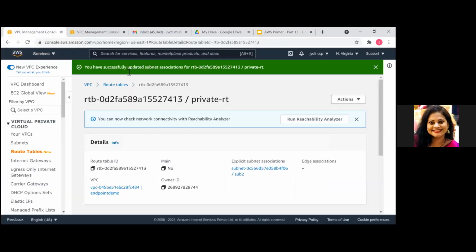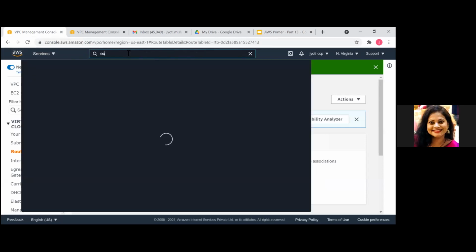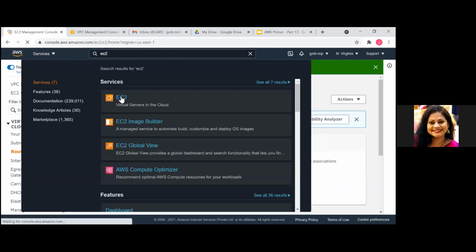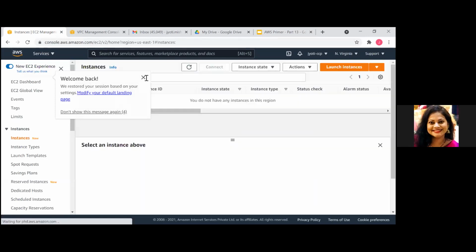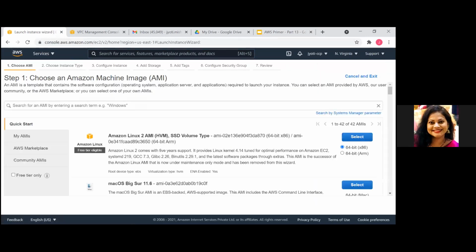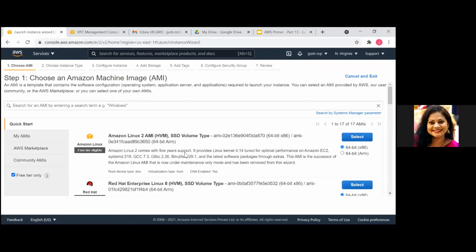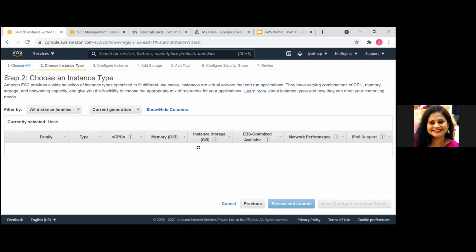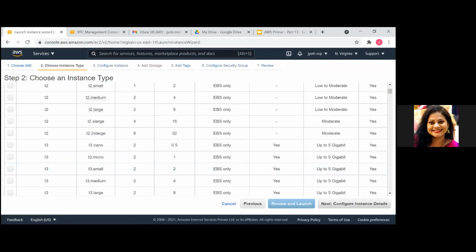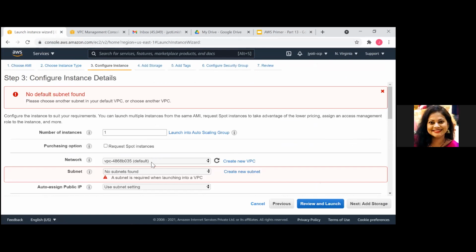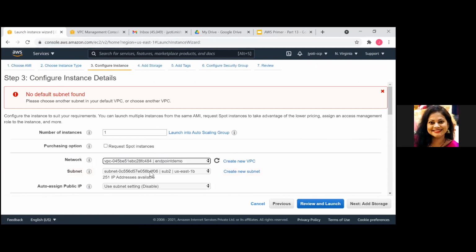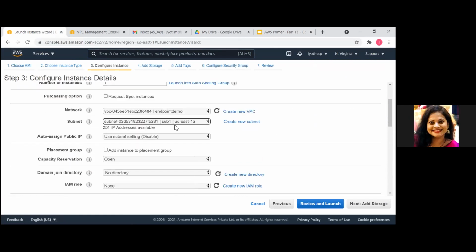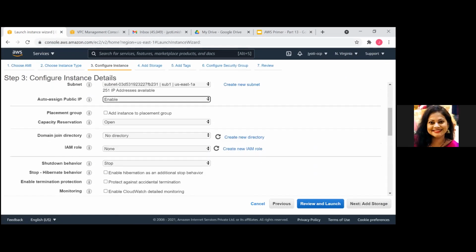Now let's go ahead and create two EC2 instances. I'm taking Linux only. Sub1 was the public one. I should have named it public and private for easiness, but okay.